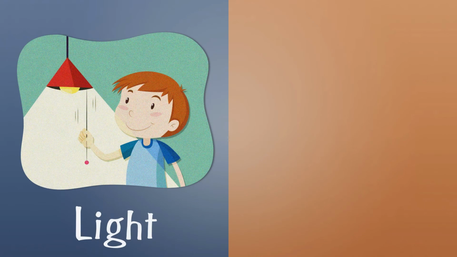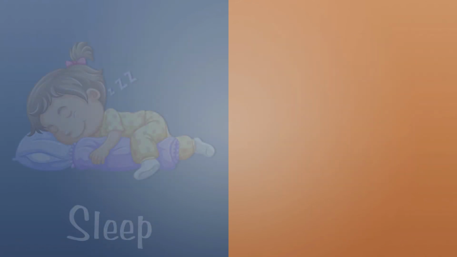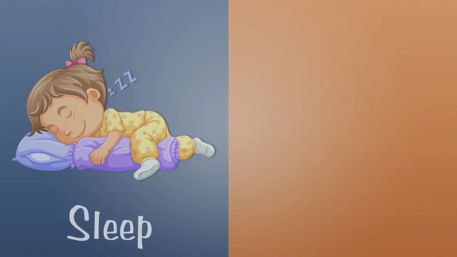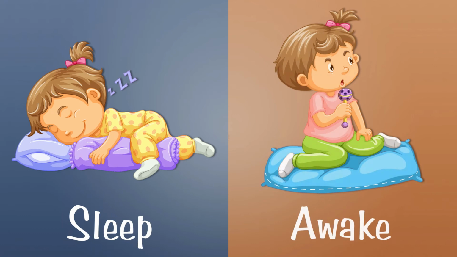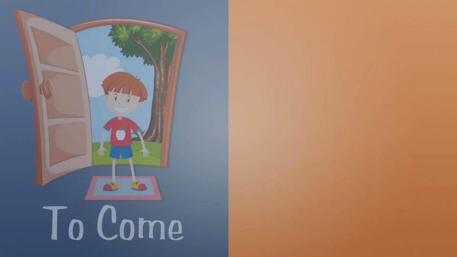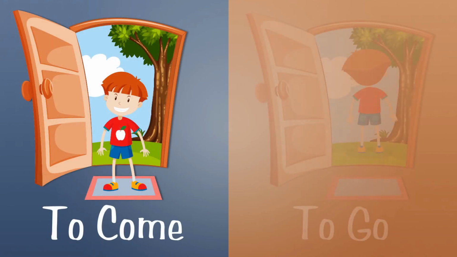The opposite word of light is dark. Sleep. The opposite word of sleep is awake. To come. The opposite word of to come is to go.